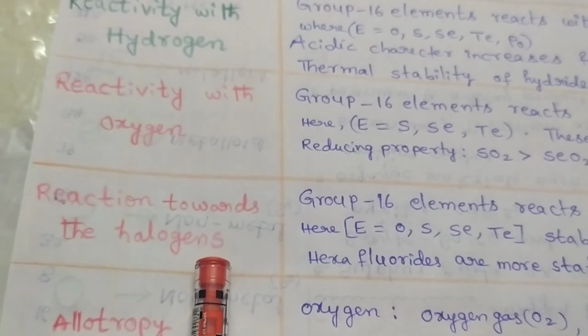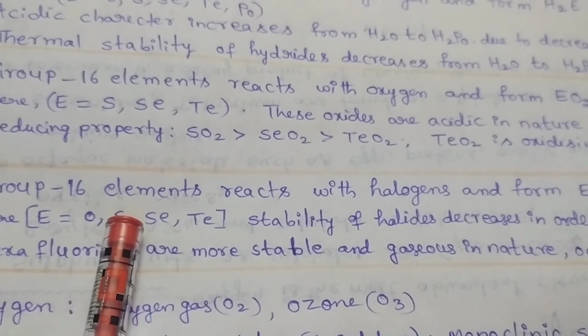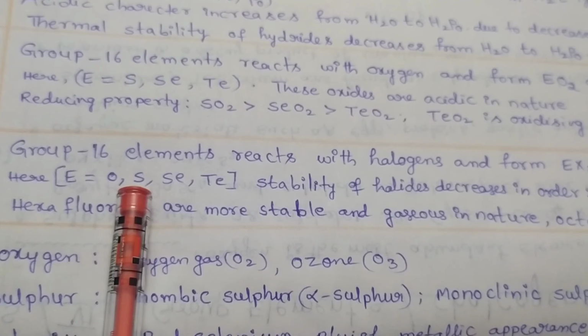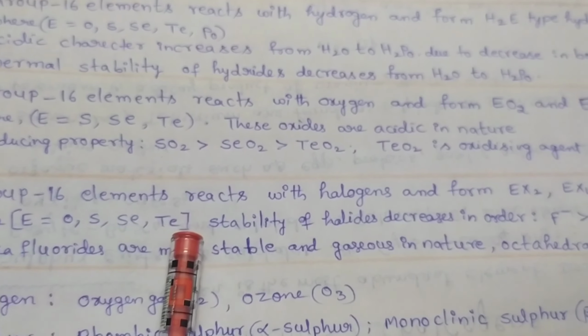Now reaction towards the halogens. Group 16 elements react with halogens and form EX2, EX4, EX6 type of halides, where E is oxygen, sulfur, selenium, tellurium.